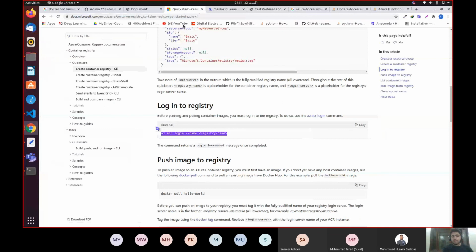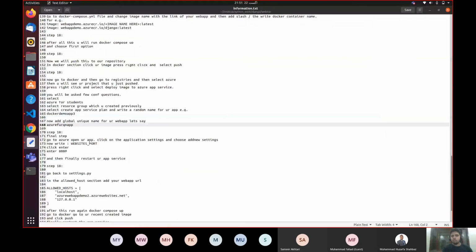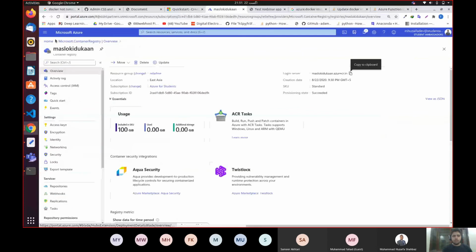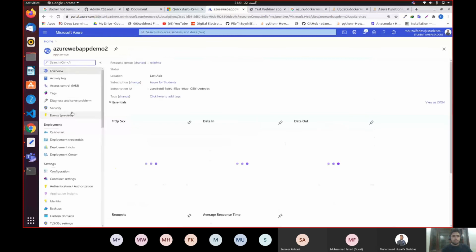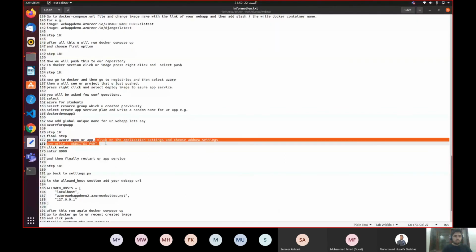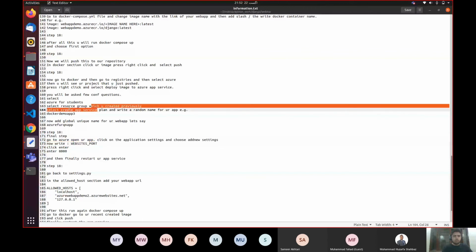I just gave the name Azure Web App Demo 2 to my app. All right, so I will go over here and click on the application setting and choose add new setting.